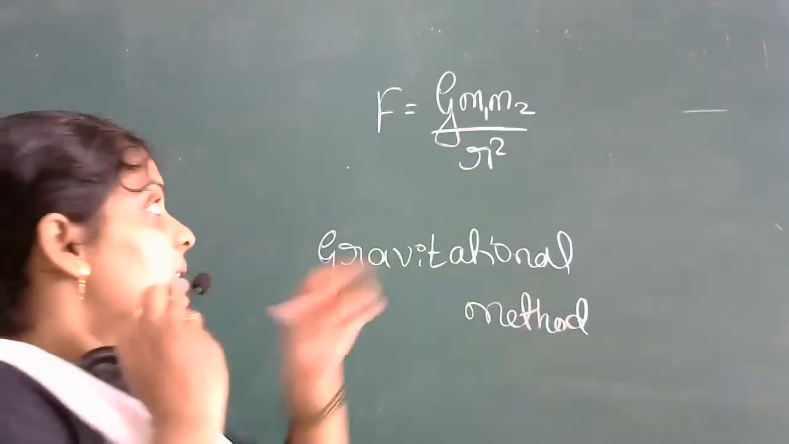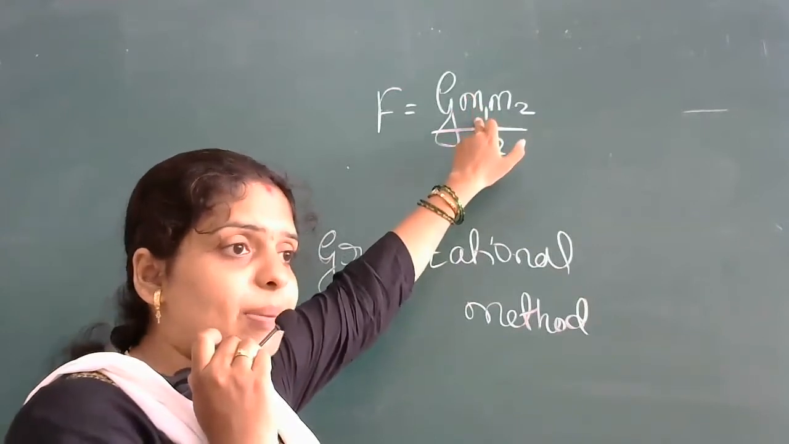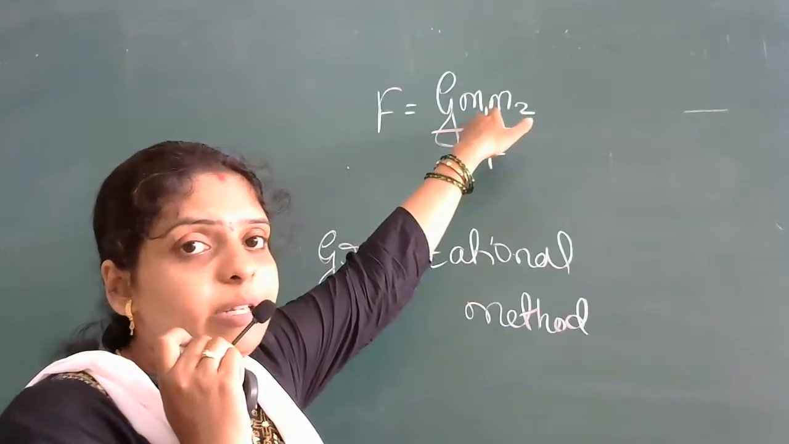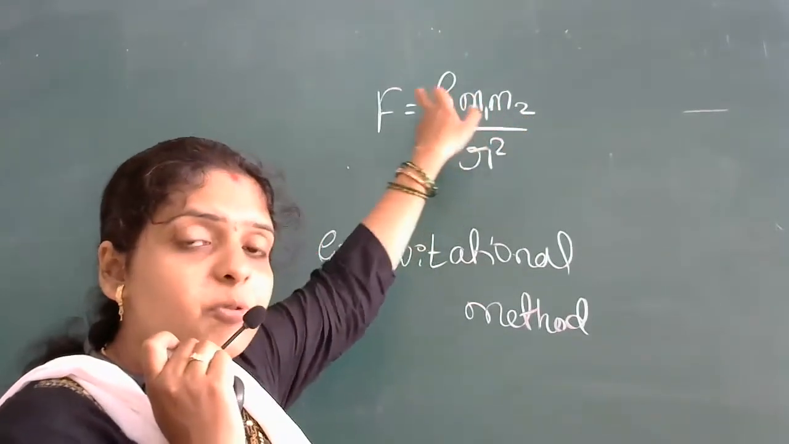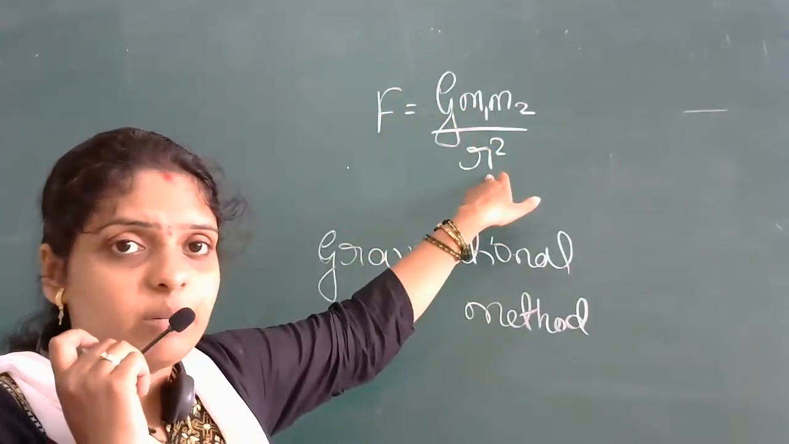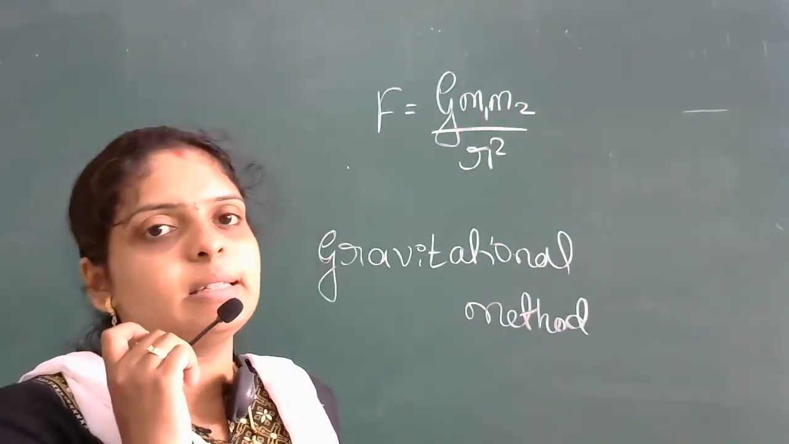Correct. In this formula, capital G is constant. I hope you remember, it is the universal gravitational constant, so this value is constant. The force between two bodies you will be knowing, and the distance between the two bodies you will be knowing. Then you can measure the mass easily. So this is nothing but what?